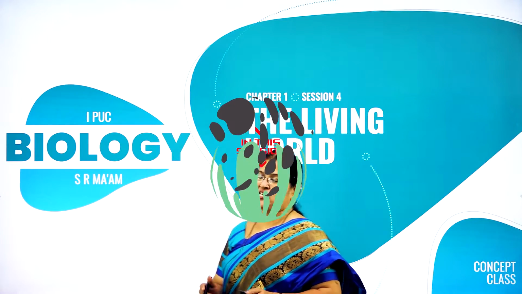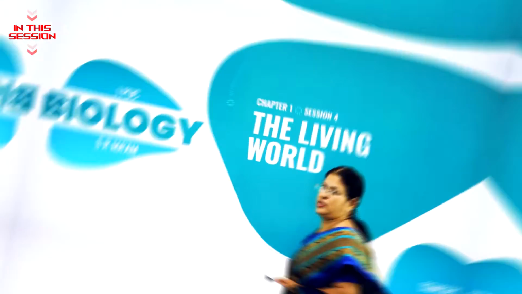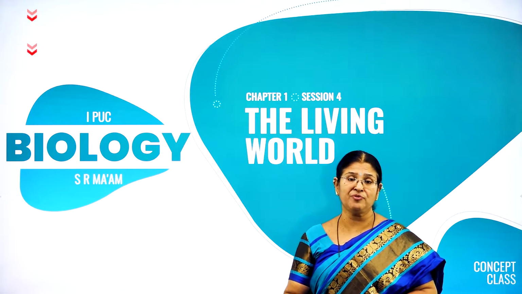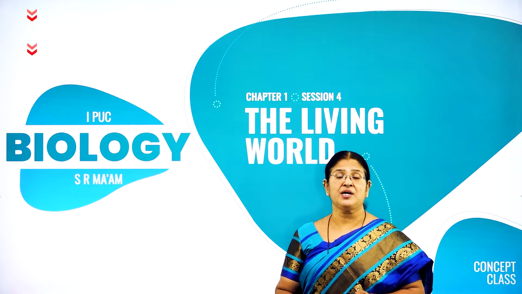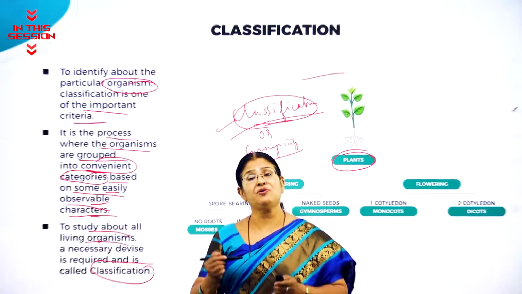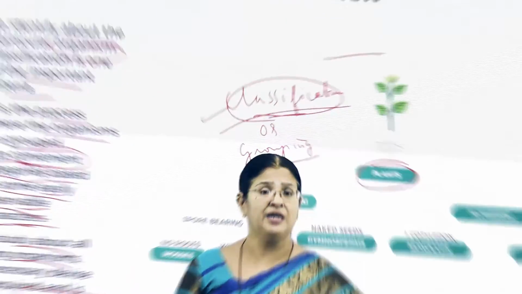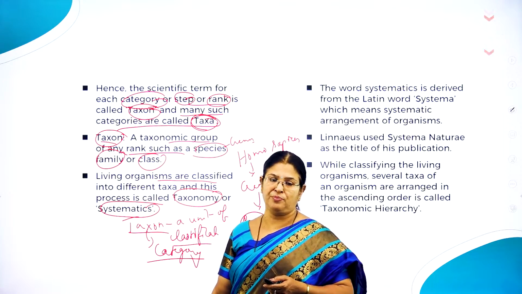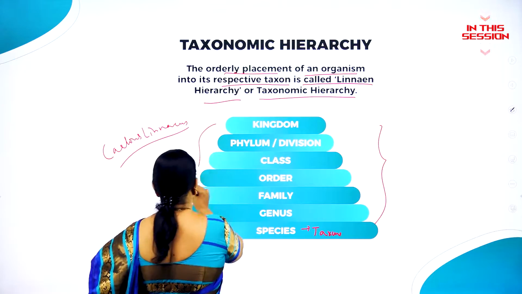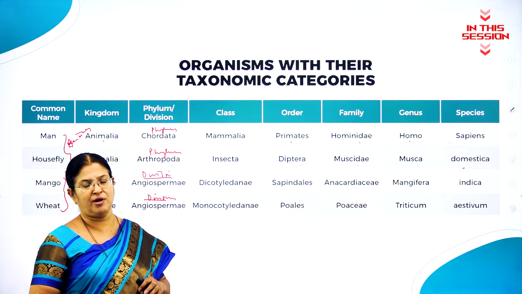Welcome back to session 4 of this chapter called The Living World. The scientific names are universal and the scientific names are one and the same for the same organism throughout the world. How do we study all the plants? Is it possible for us to study all the plants together? A very, very important word to be learned. This whole unit is called as what? Taxa. Very important chapter called Animal Kingdom.